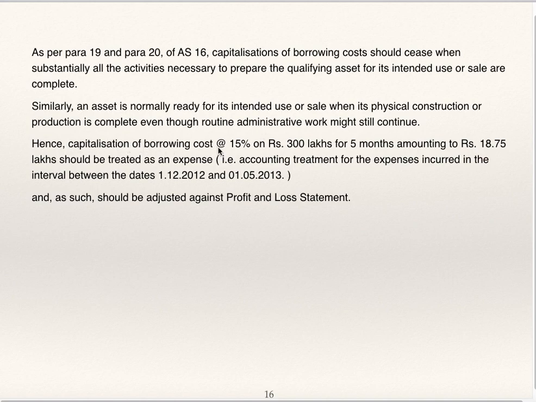Hence, capitalization of borrowing cost at 15% on rupees 300 lakhs for 5 months, amounting to rupees 18.75 lakhs, should be treated as an expense, that is, accounting treatment for expenses incurred in the interval between the dates 1st December 12 to 1st May 13. So, for these months, interest charges are to be treated as expenses and as such should be adjusted against profit and loss statement, that is, it is to be debited to profit and loss account.